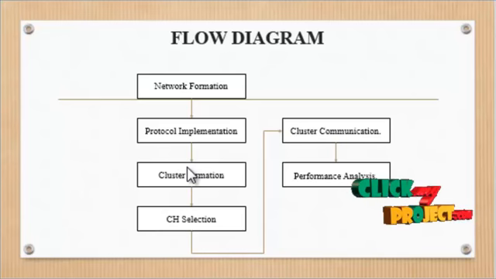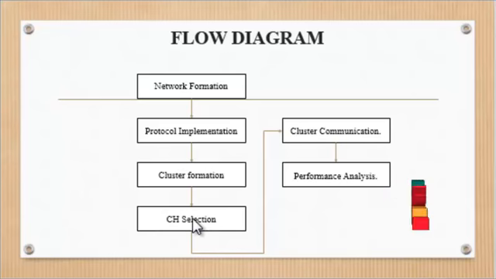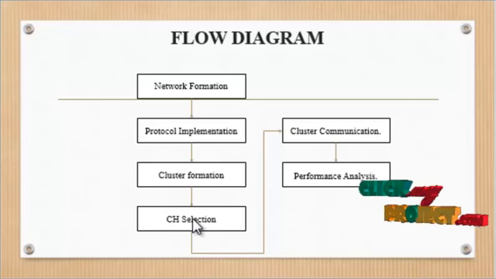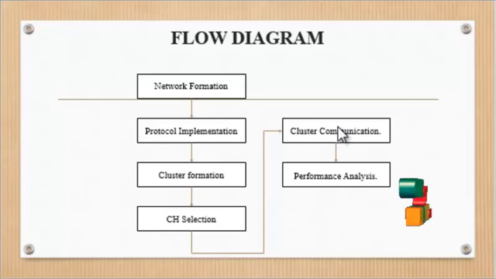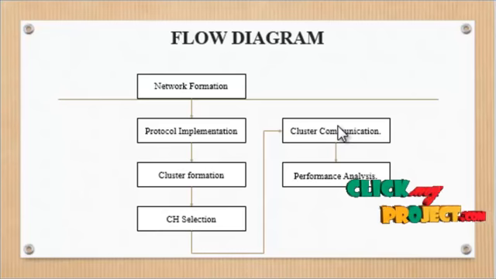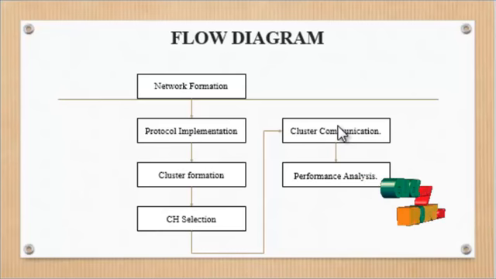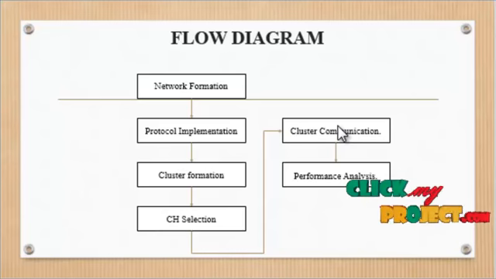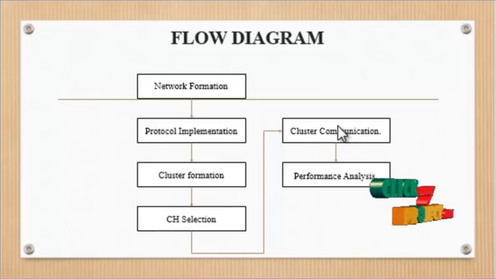Next one is cluster head selection. The cluster head selection depends on the energy of a node. Next one is cluster communication. It is assumed that the sensor node sends data after detecting interesting events, and the cluster head collects the data, aggregates it and sends it to the base station.